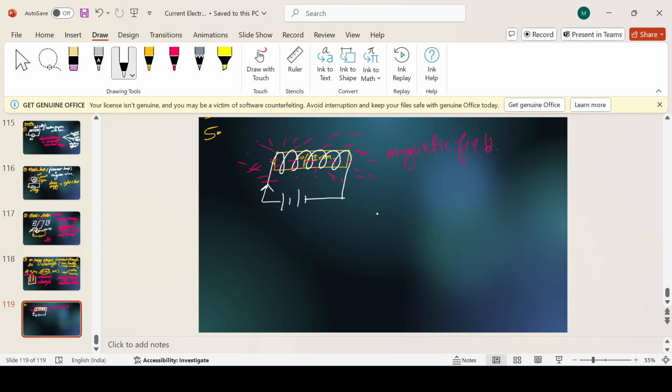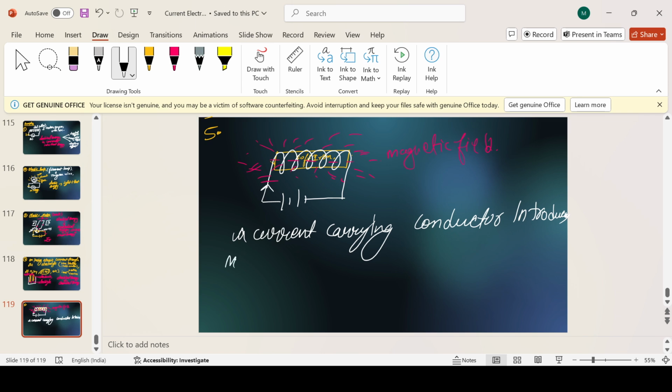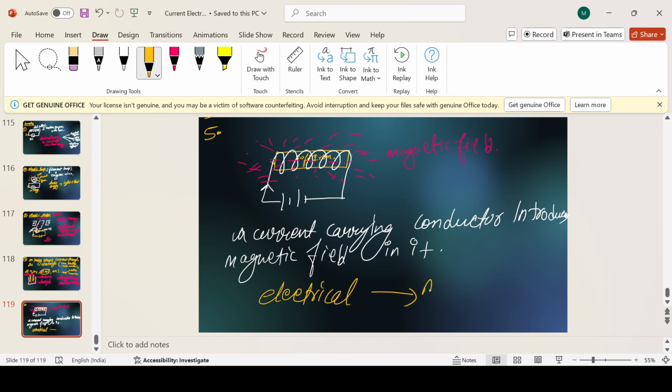Okay, Oersted also said that a current carrying conductor introduces a magnetic field in it. So that means electrical energy is converting into magnetic energy.